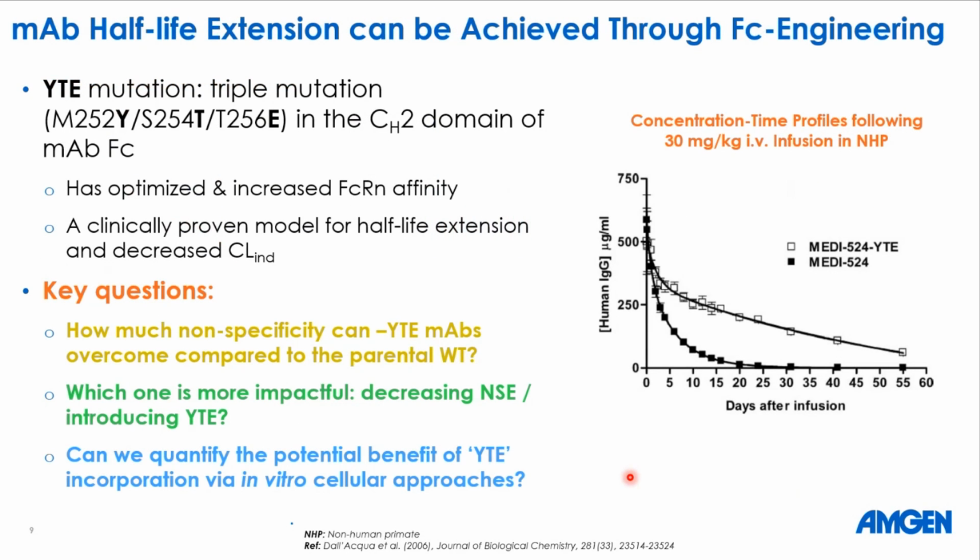Now I want to talk about the half-life extension strategy of monoclonal antibodies. One of the very common strategies is the YTE mutation. It's a triple point mutation in the CH2 domain of the monoclonal antibody Fc region. The YTE mutation is optimized and has increased FcRn affinity, and it's a clinically proven model for half-life extension and for decreasing target independent clearance. Here is an example with the MEDI527 YTE molecule and the MEDI524 molecule. As we see here, the YTE molecule has lower clearance compared to the MEDI524 wild type molecule.